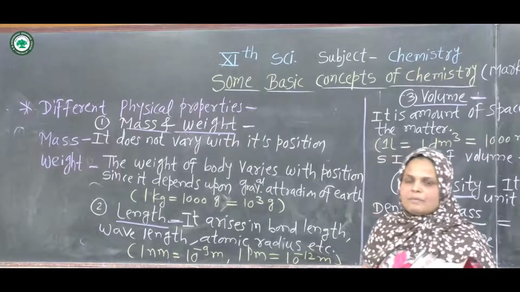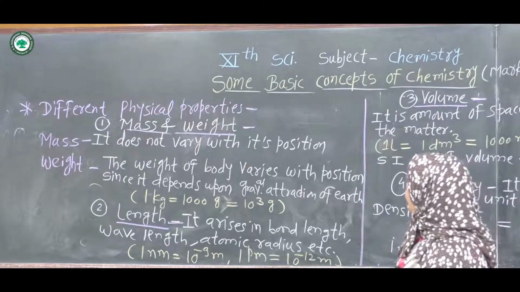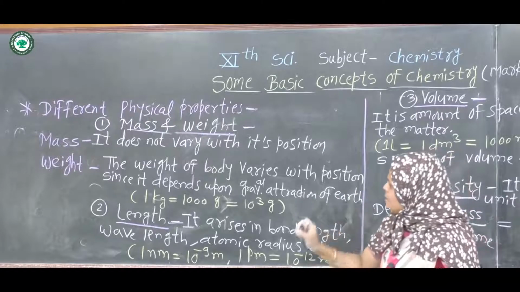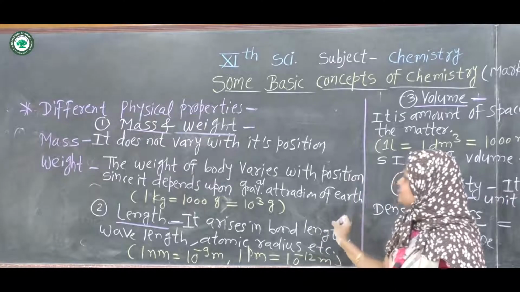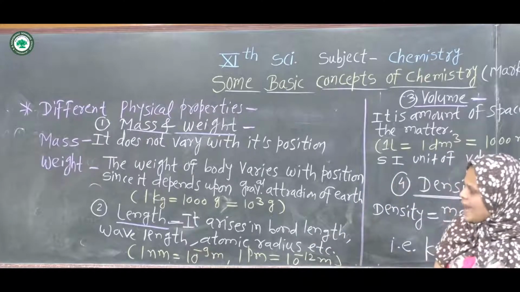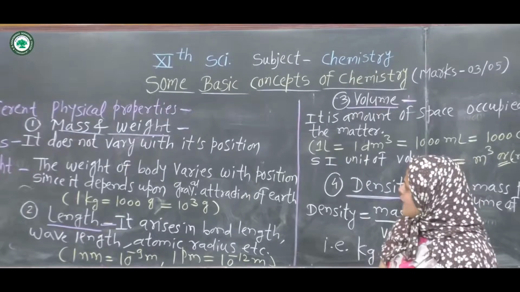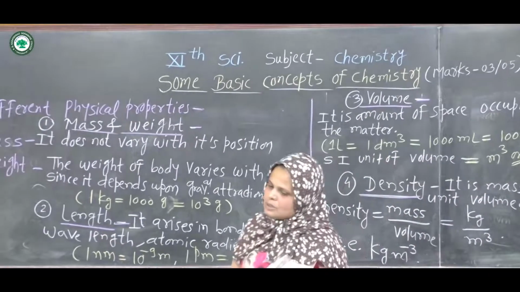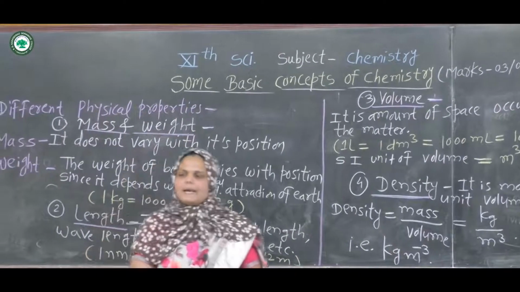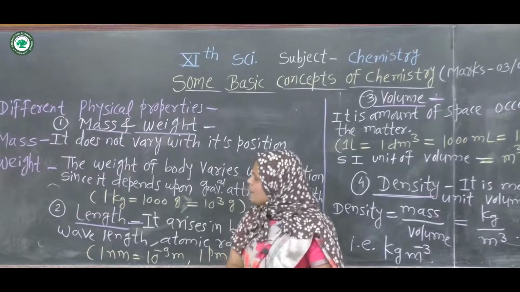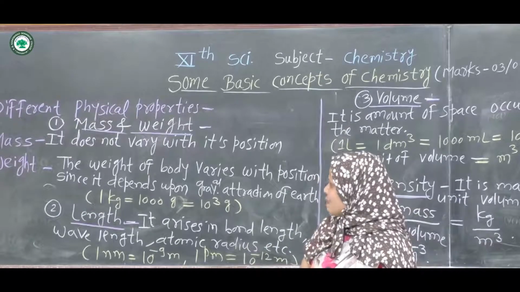The weight of a body varies with its position since it depends upon the gravitational force of attraction of the earth, so the mass of a body is a more fundamental property than its weight.